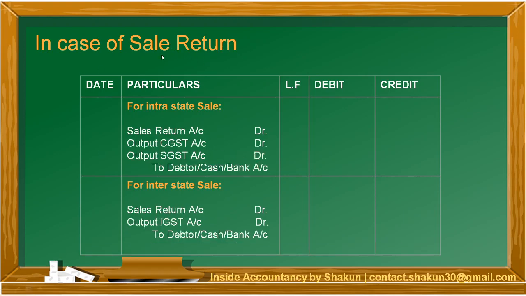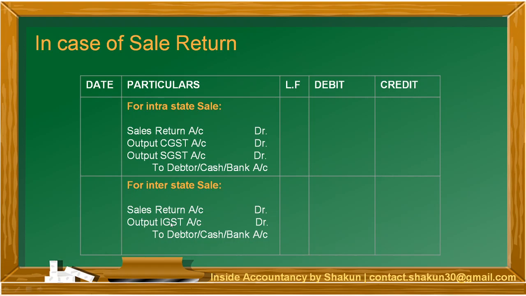The next transaction is in case of sales return. We had made sales, but the other person has returned the goods back to us. So goods are coming in, sales return account is debited to the debtor or cash or bank. And since this is sales return, at the time of sales, output GST was credited. Now the goods are being returned, so the entry has to be reversed. Therefore CGST, SGST is now debited, or in case of interstate transactions, output IGST is debited.